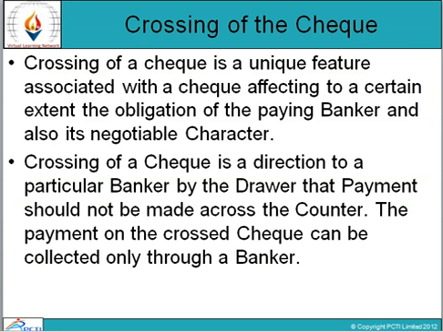Crossing of checks. Crossing of a check is a unique feature associated with a check, जो कि check से associated होता है, affecting to a certain extent the obligation of the paying banker and also its negotiable character. Crossing of a check is a direction to a particular banker by the drawer that payment should not be made across the counter. The payment on the crossed check can be collected only through a banker. जो payment होती है cross check की वो collect की जाती है सिर्फ banker के द्वारा.